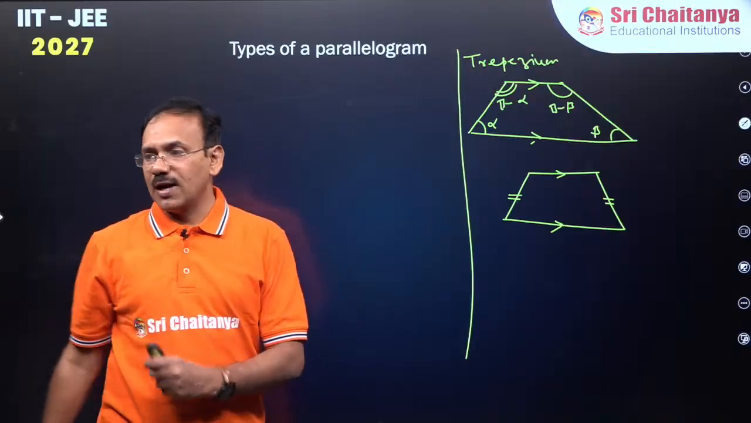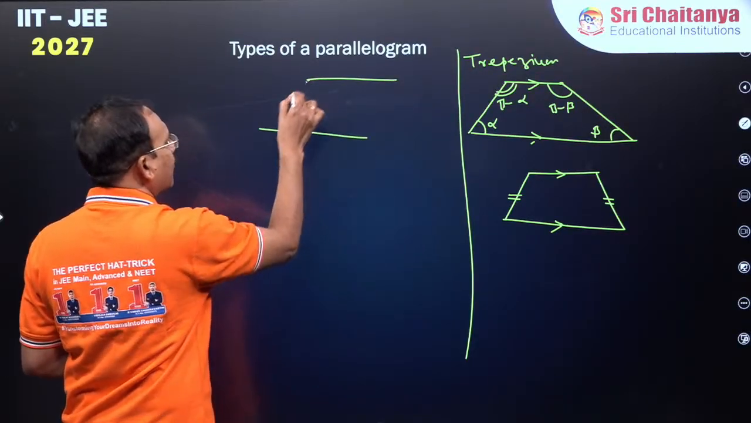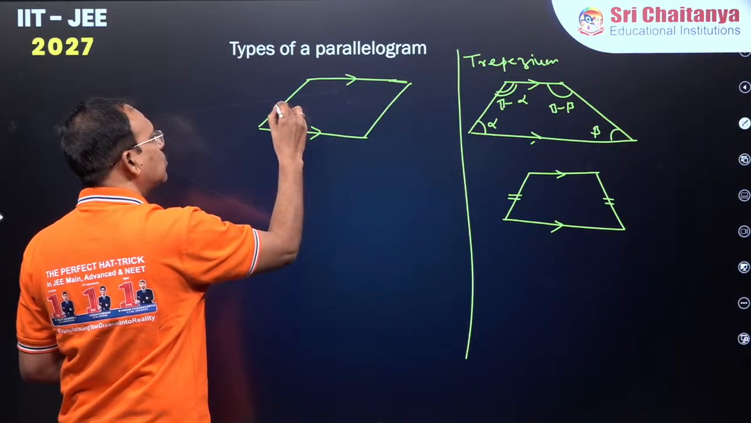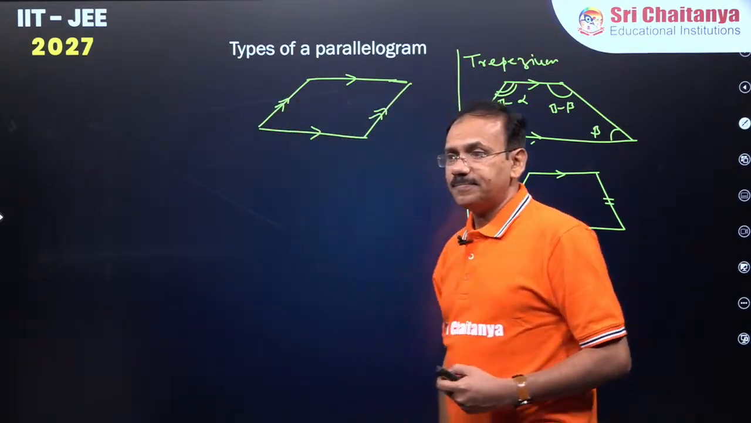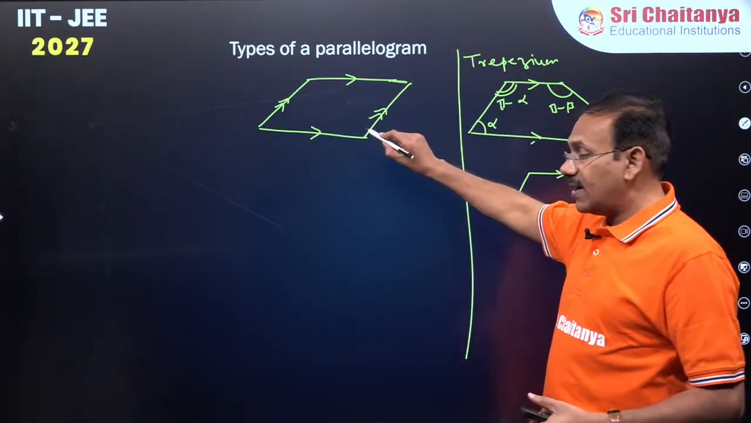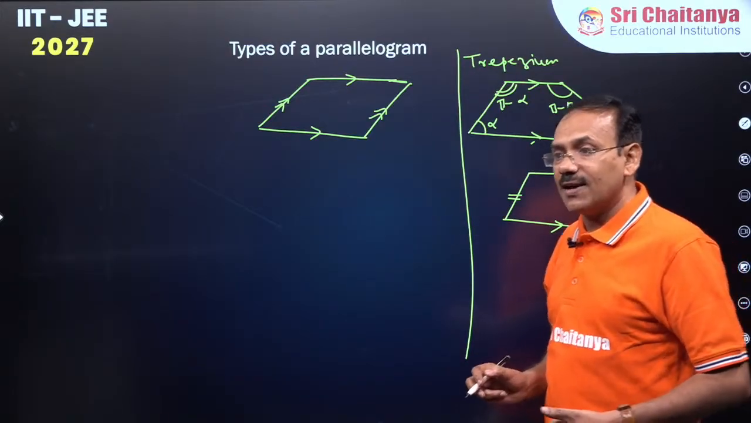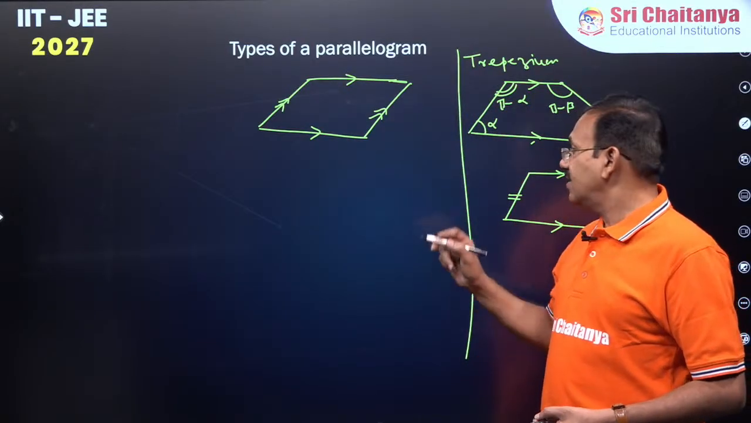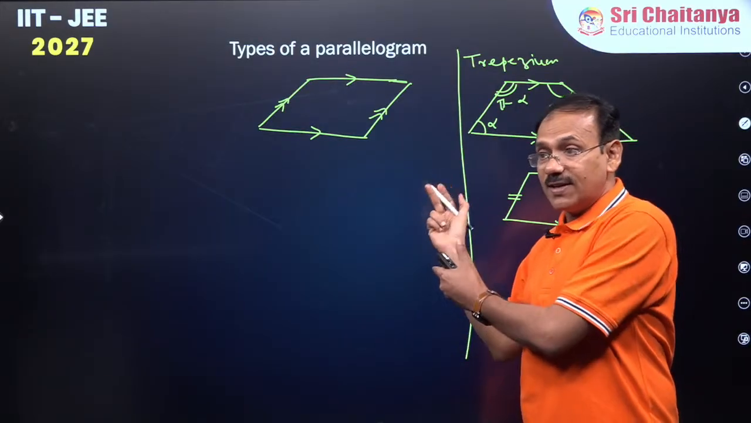Now, parallelogram. A parallelogram is a figure in which two pairs of opposite sides are parallel. These two are parallel. These two are parallel. Why did trapezium come in? A parallelogram is a special case of trapezium. So, can I call a parallelogram a trapezium? Yes, definitely it's a trapezium. It is a special case of trapezium. This is why trapezium came.